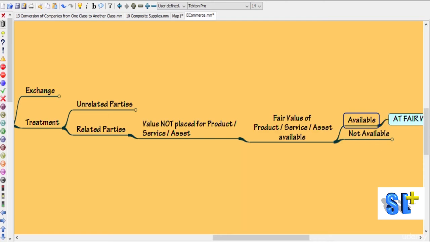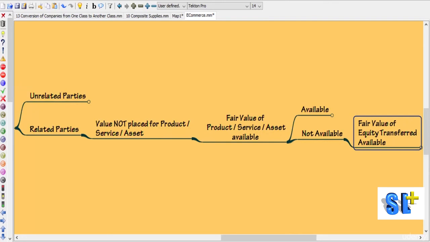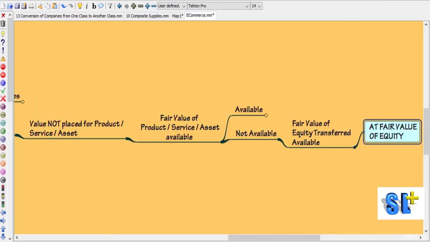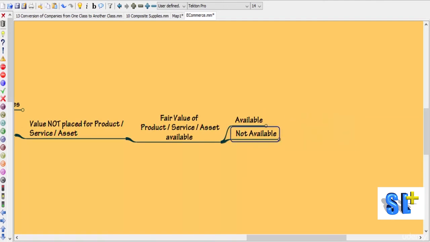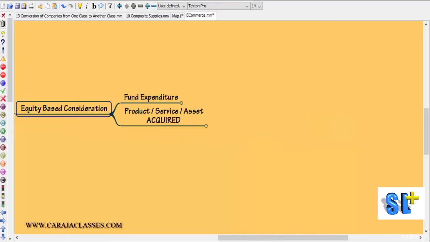If it is available, then we have to recognize at the fair value of the product or service or asset, and if it is not available, then we have to see whether the fair value of the equity transferred is available. If the fair value of equity transferred is available, then it should be recognized at the fair value of equity. So this is how we account for equity based consideration.